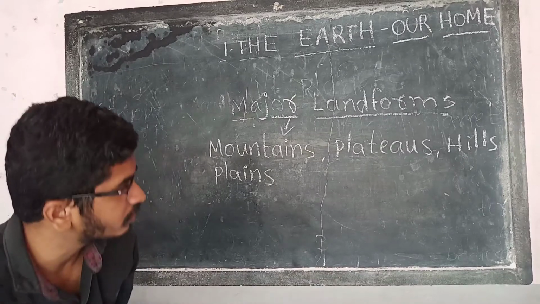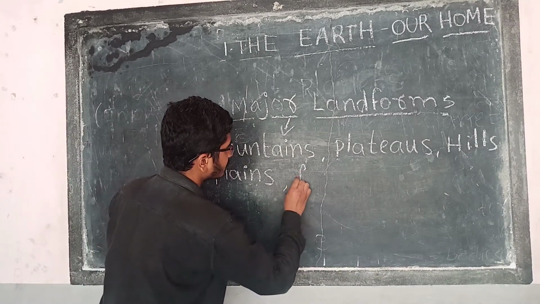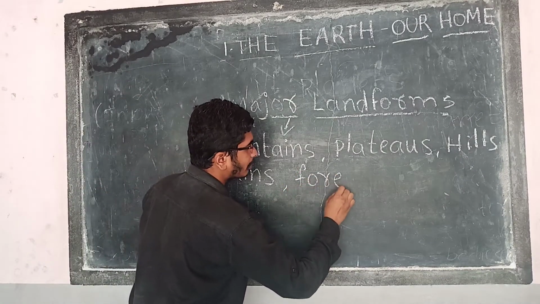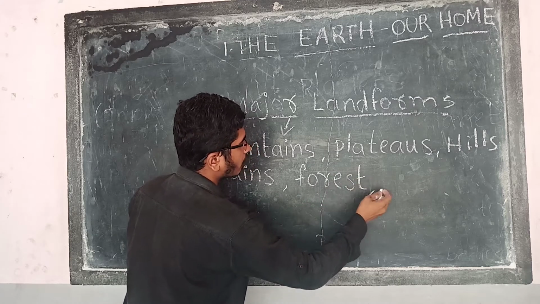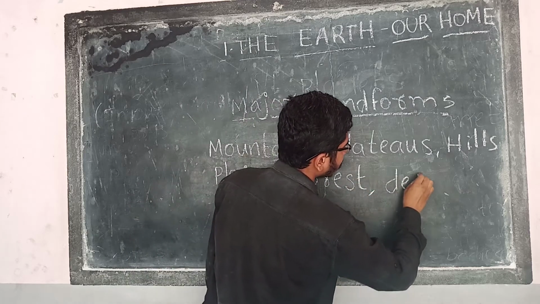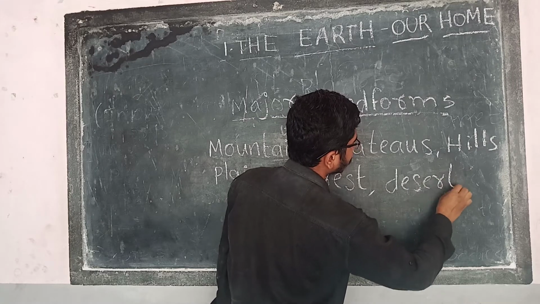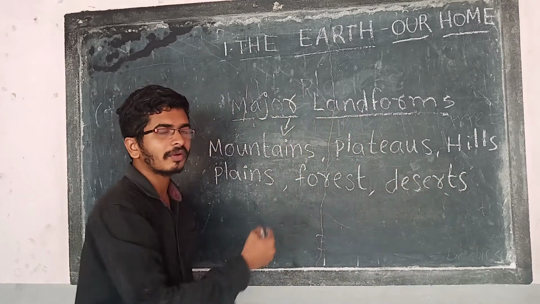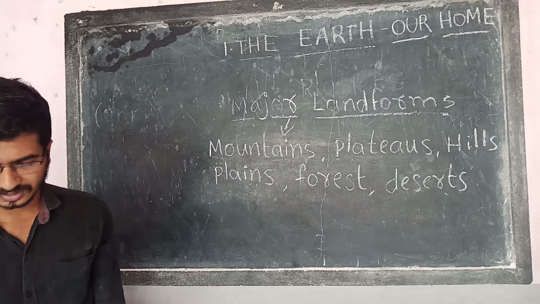And forests also there. Forests, deserts, cold places, anything. Forests, deserts, many things. These are the major landforms available on the earth.